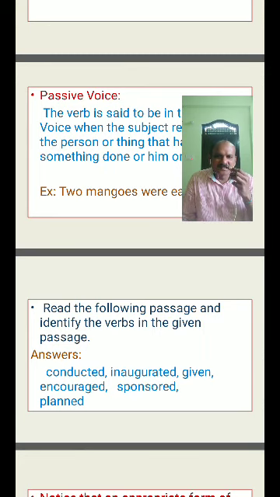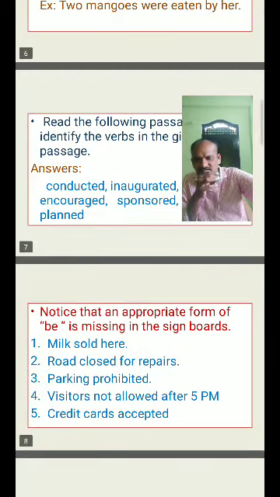From that passage we identified the verbs: conducted, inaugurated, led, given, encouraged, sponsored, planned. These are associated with be forms: has been conducted, is being conducted, has been inaugurated, have been given, are being encouraged, has been sponsored, are being planned. So like that, the be forms are associated with these.